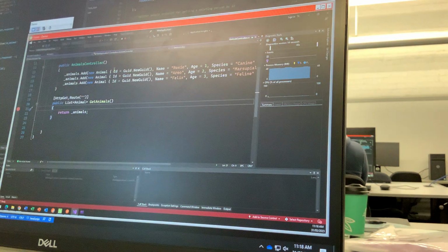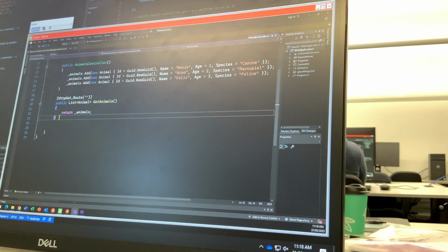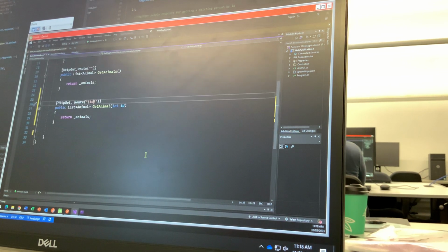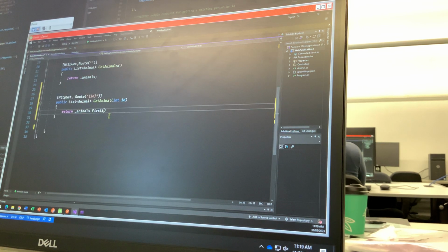Now, you want to see me do it so I can get a single animal? Yep, watch this. I'll copy that and I'll say get animal, yep, and then I'll say int ID, and then here I'll put the placeholder saying that it's ID. Does that make sense? And I'll return animals dot first, right? First, where the animal. Come on, what am I missing here? Link, using System.Linq. Return animals first for the animal.